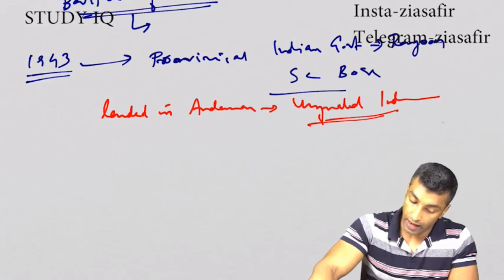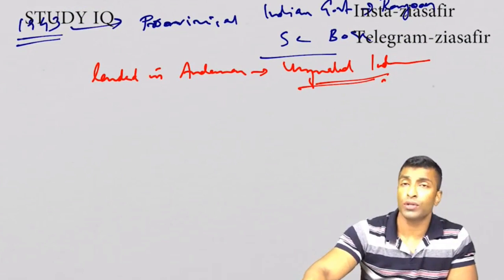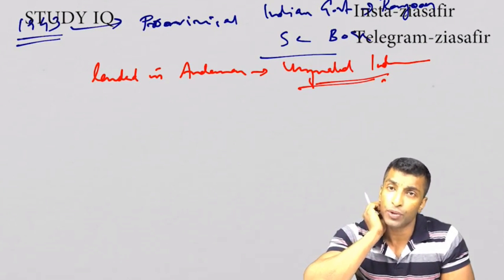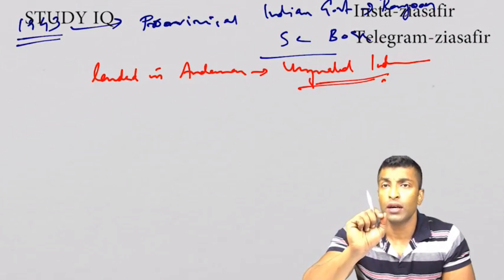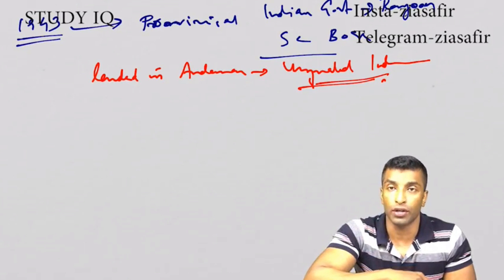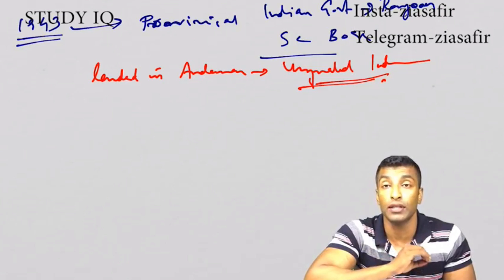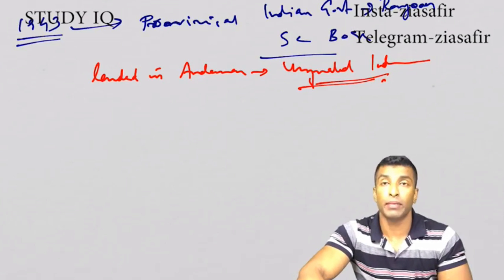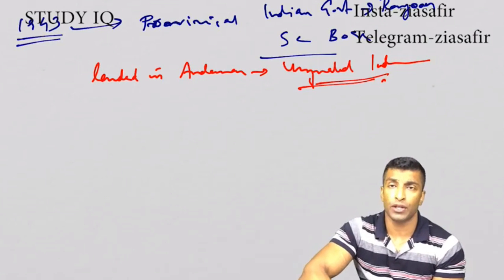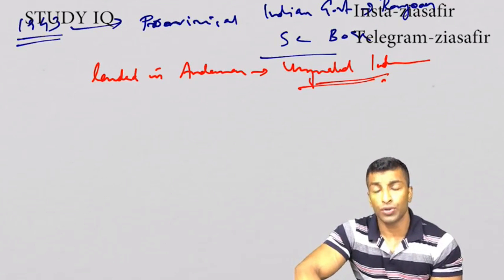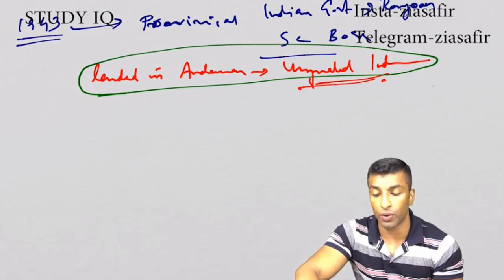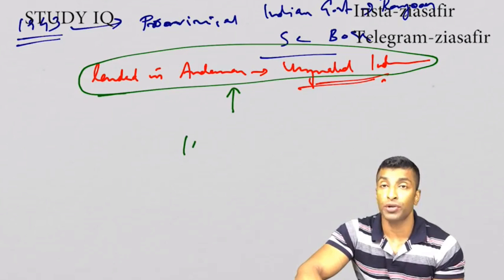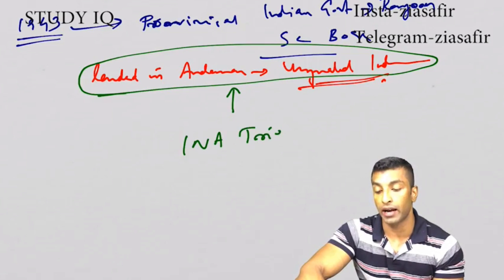Bose also clarified that he and the INA would come to India only with the consent of the Congress, only under the leadership of Congress and Gandhi. After 1943, Japanese forces started facing major setbacks, and the Japanese army withdrew from the eastern part of India. So the INA army was left out in the eastern part of India. They were captured by the British and put on trial, and that's the famous INA trial.